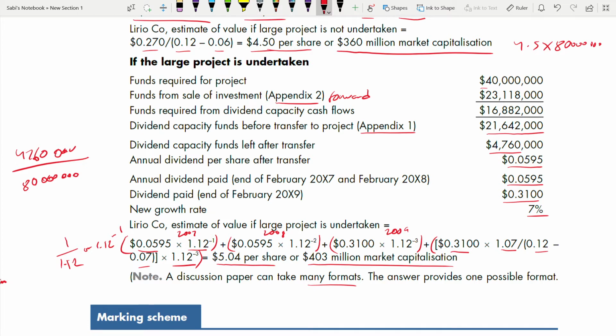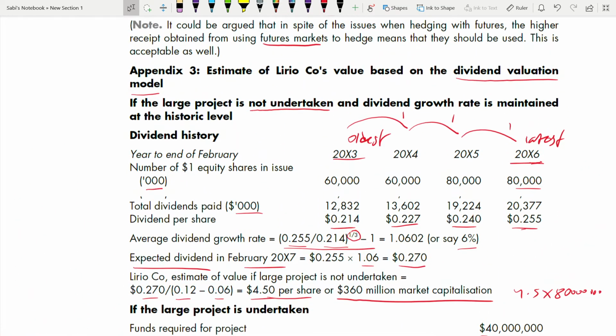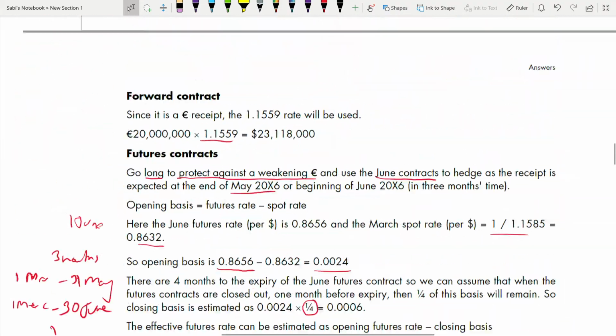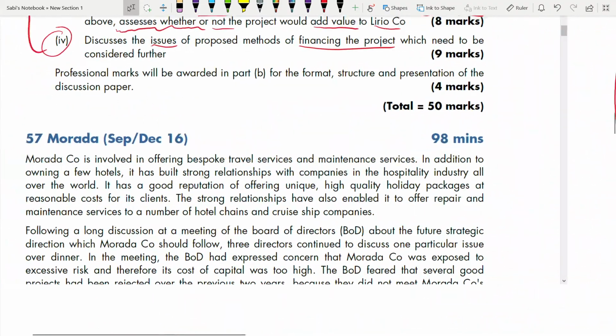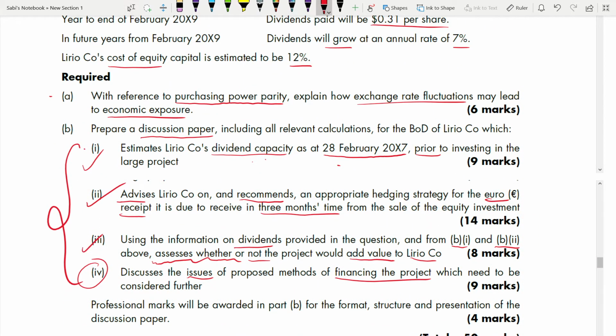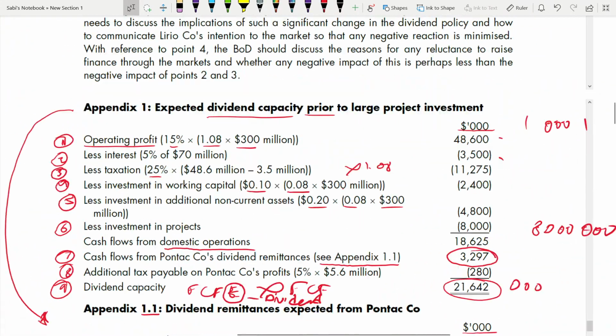Now we are done with all the calculations. Our job is to go and fill the report. Before doing this, go to your requirements and see whether you have fulfilled all your calculation parts, especially if this also you have done. Now you have to discuss the issues of proposed methods of financing the project, all that debt and equity and the issues of financing in this way. That you will write in your report. For that you don't have to do a separate working or calculation. Only your calculation goes in the appendix.